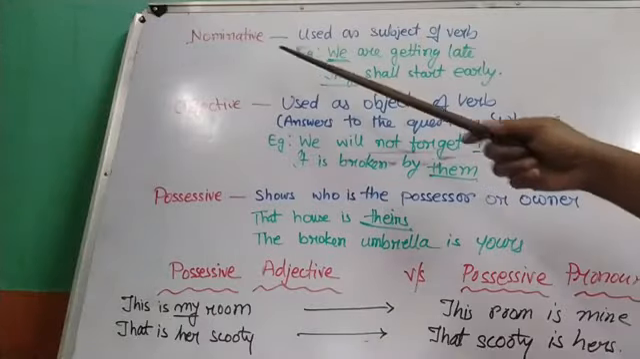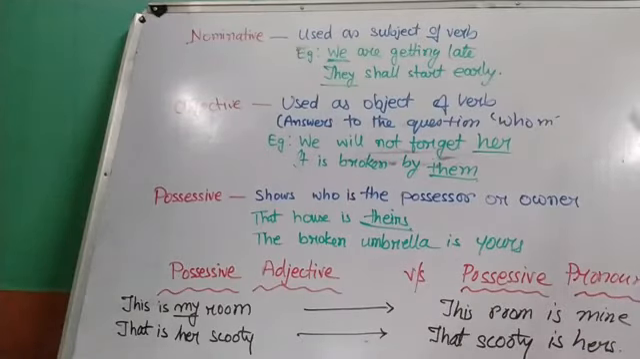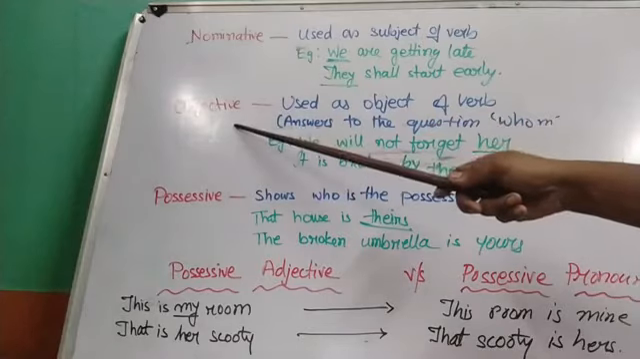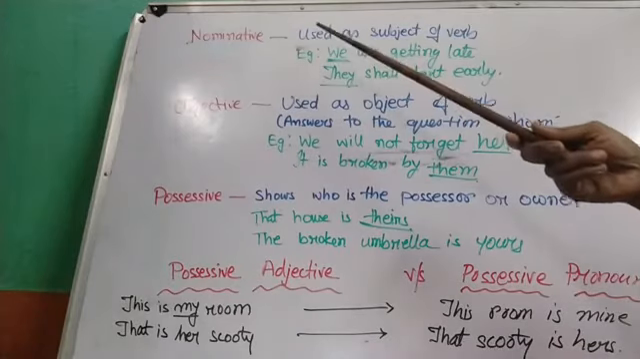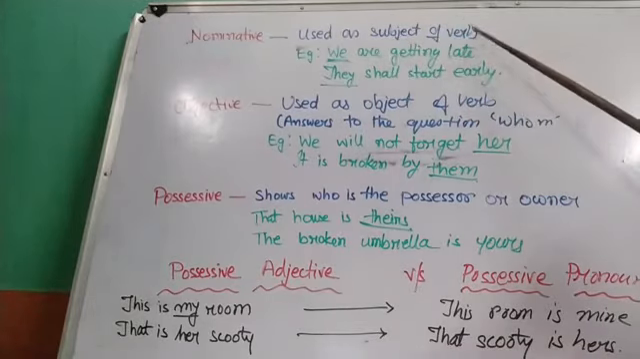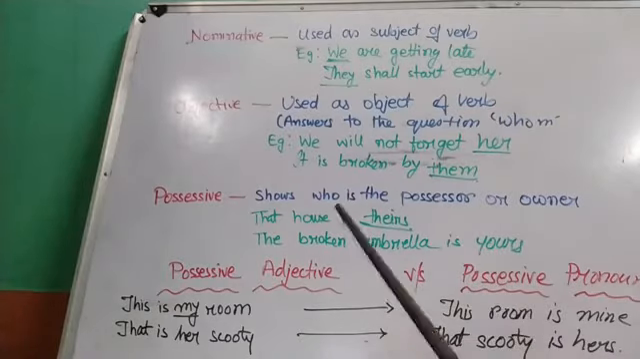Now in this part, we would try understanding nominative, objective and possessive cases. Now what are the nominative cases of pronouns? Nominative means the words which are used as the subject of verb. Now these pronouns are used as the subject of verb.